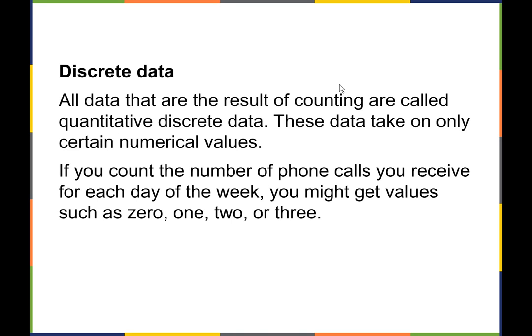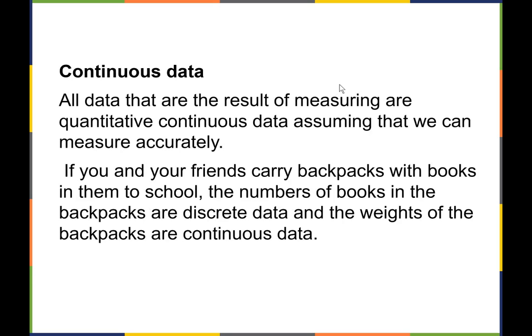Discrete data are going to be the result of counting, and they take on only a certain set of numerical values. For example, if you count the number of phone calls you receive every day, you might get values such as 0, 1, 2, or 3. Those are discrete values. Continuous data are the results of measuring.